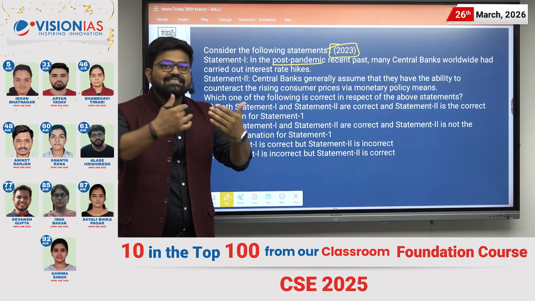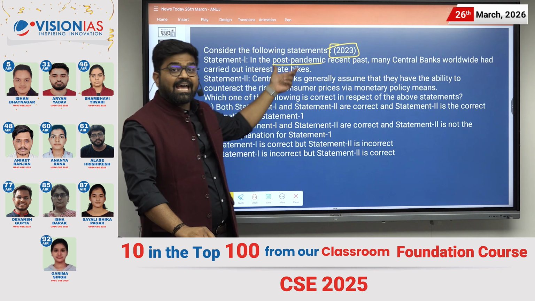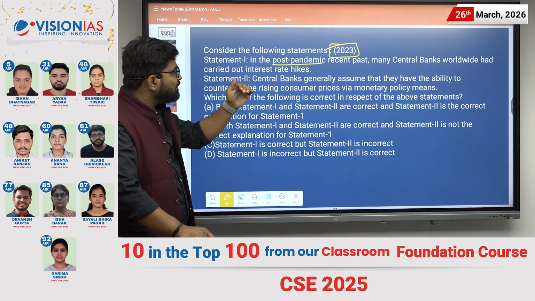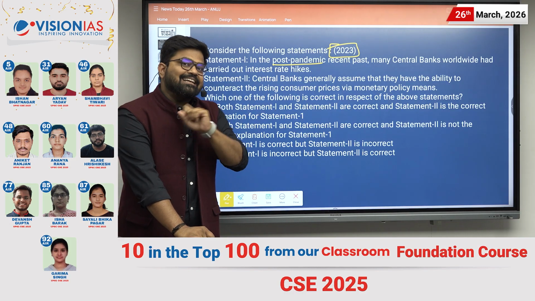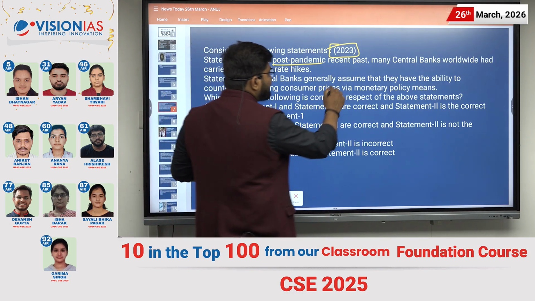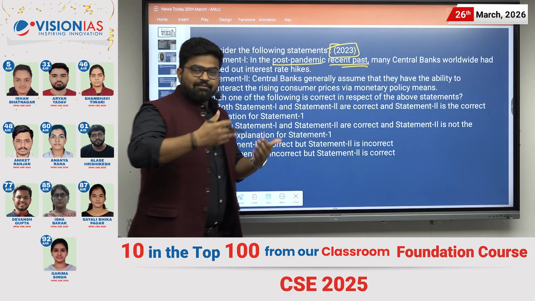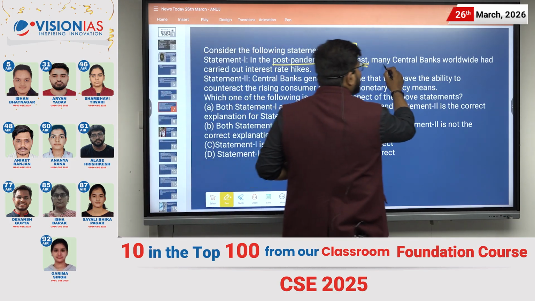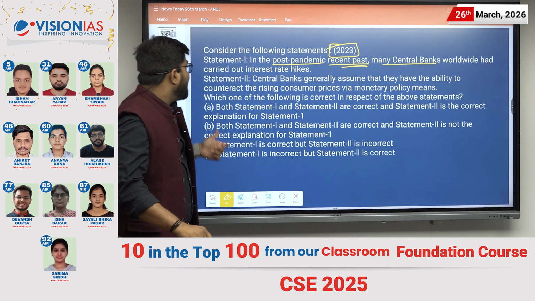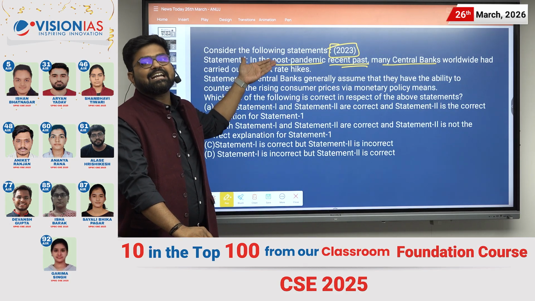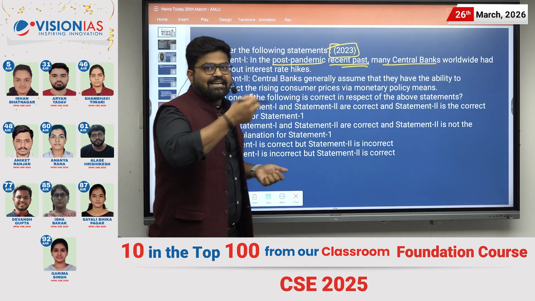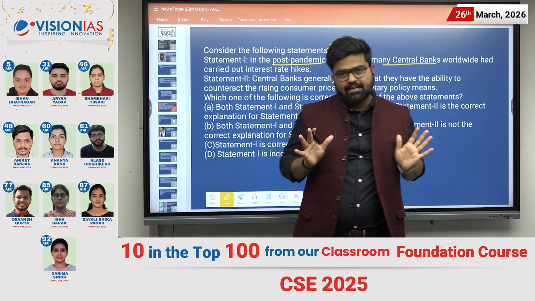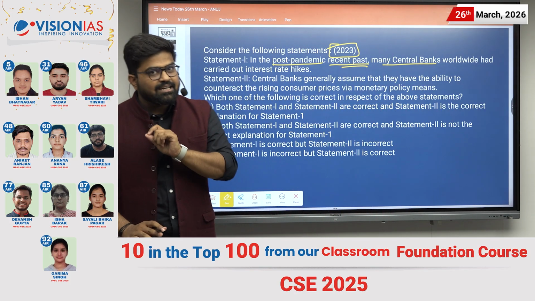So to increase growth, banks would have pumped in money, and for that they might have reduced the interest rate. But after that, they wanted to bring back the money and reduce inflation. So many central banks worldwide carried out interest rate hikes. When there is a high interest rate, there will be less money available in the market. So this statement is correct.